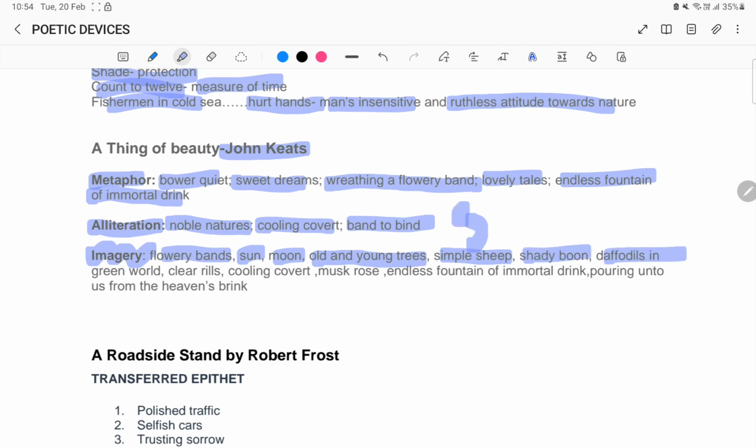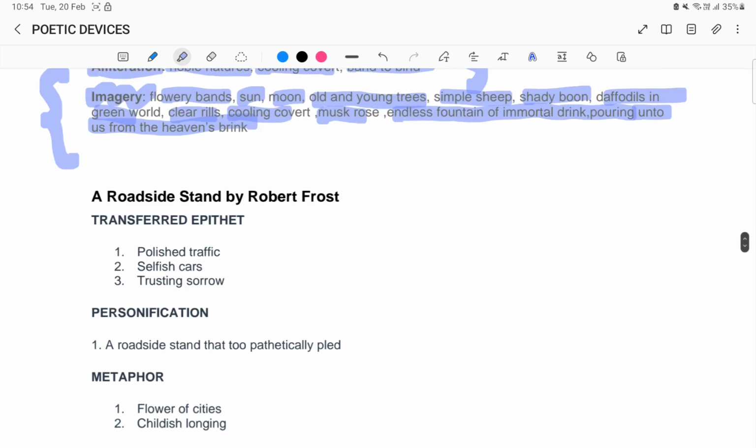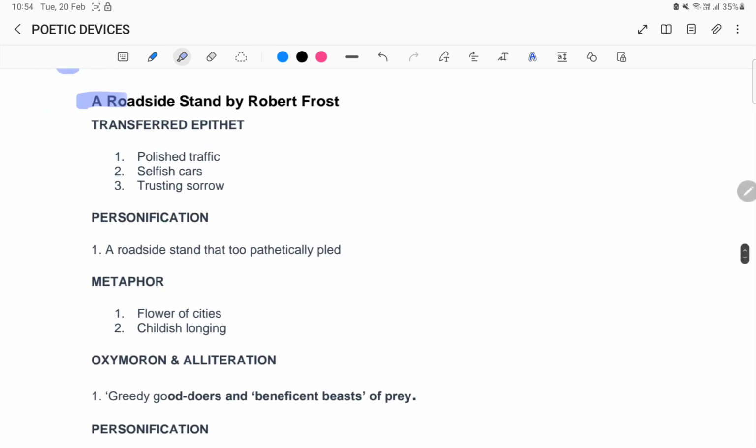Shady boon, daffodils in green world, clear rills, cooling covert, musk rose, endless fountain of immortal drink, pouring unto us from the heavens brink. All of these are imagery because we can visualize and imagine them like they're actually happening in our minds. Next poem is A Roadside Stand by Robert Frost.